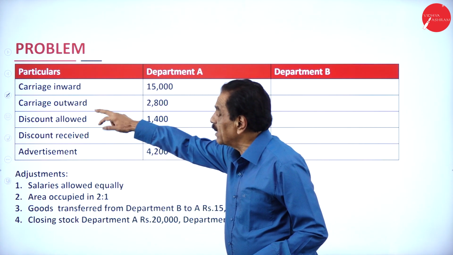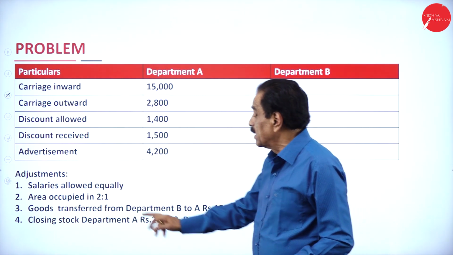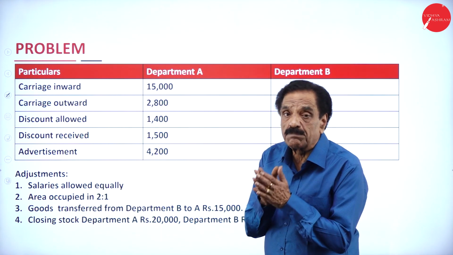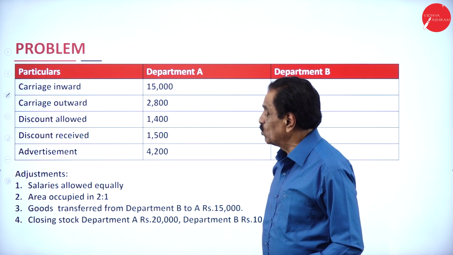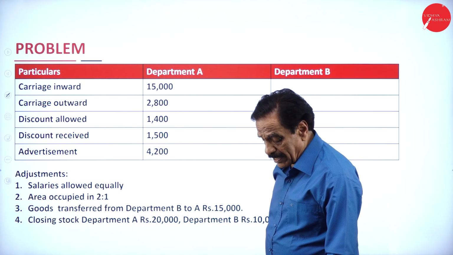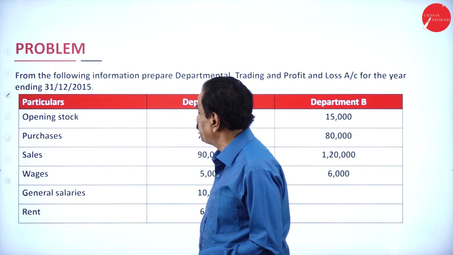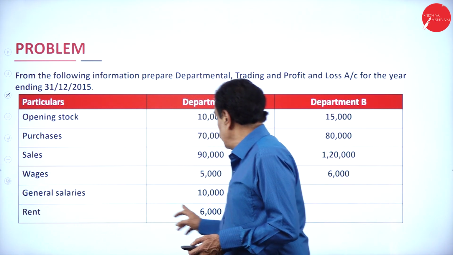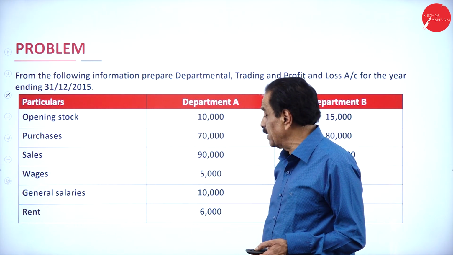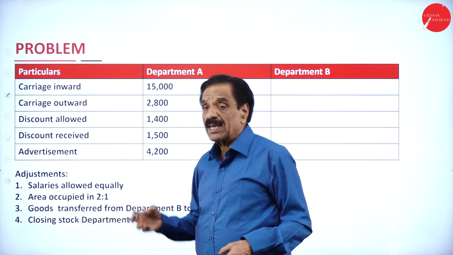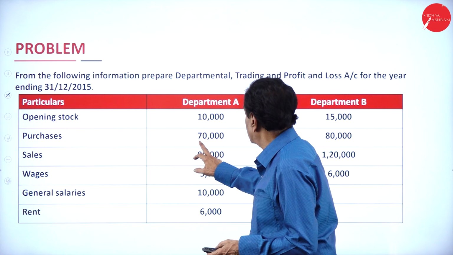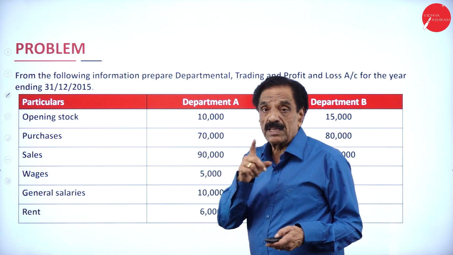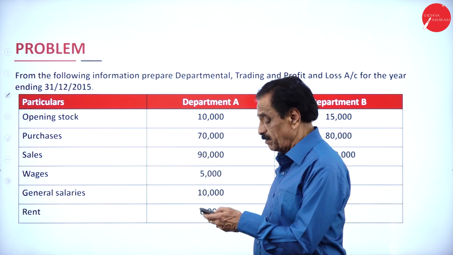So regarding this, you have to take your own base. Regarding the salary only, it has been distributed equally. Area occupied is in the ratio of 2:1. Regarding the other expenditure, rent is based on floor area, that is 2:1. Salary equally. Carriage inward on purchases. What's your purchase figure? See, 70,000 and 80,000. So they are in the ratio of 7:8.